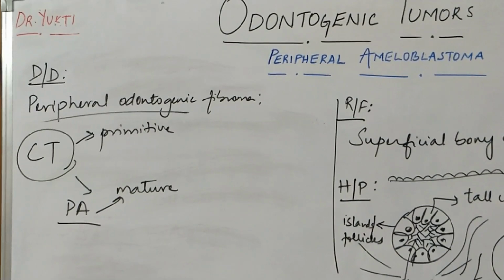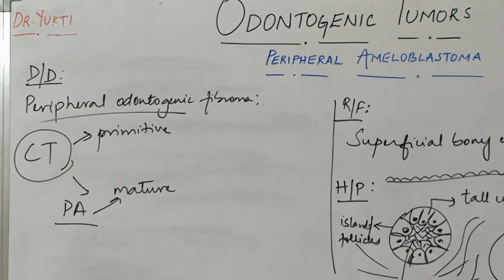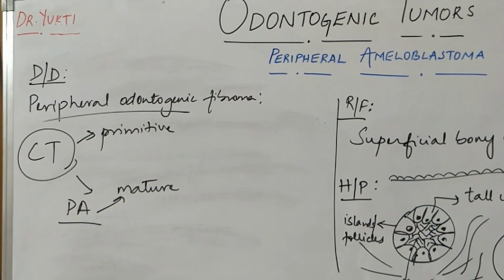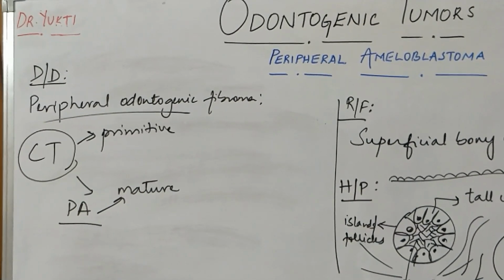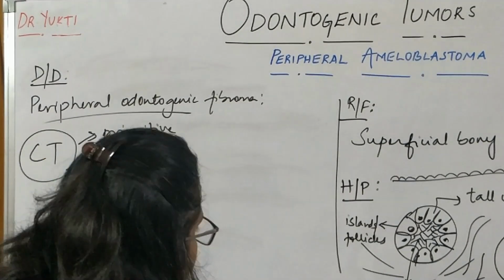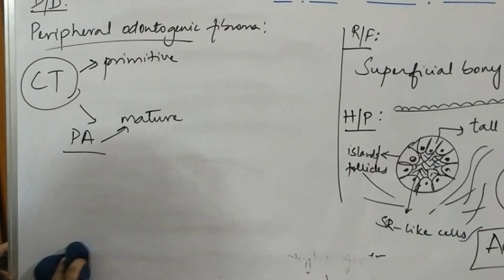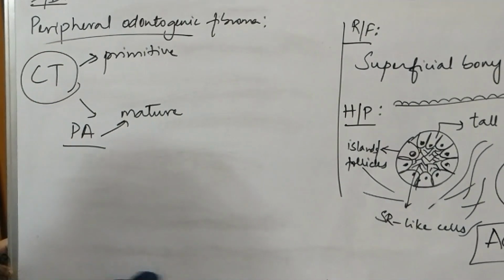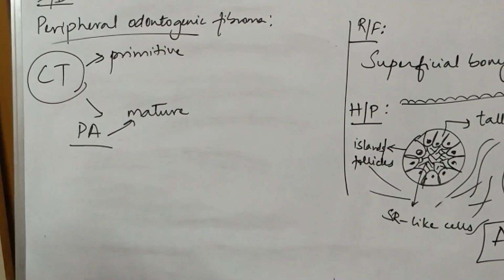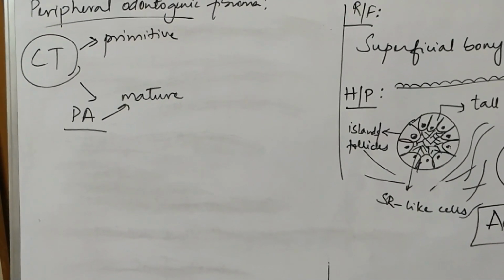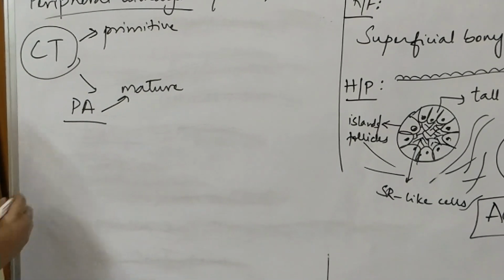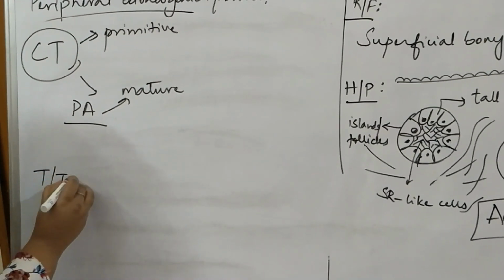Then, apart from this, seeing the clinical feature, histopathology and correlating it properly, you can pretty much come to a diagnosis of peripheral ameloblastoma. Then, coming to the treatment. Since it is very small and the biological behavior of the lesion is less aggressive, in fact relatively innocuous, your treatment will also depend on that.